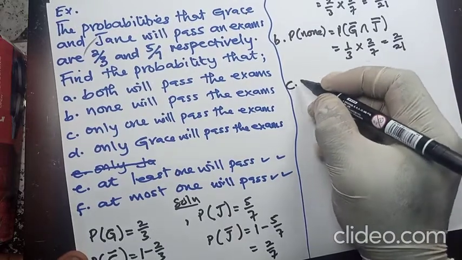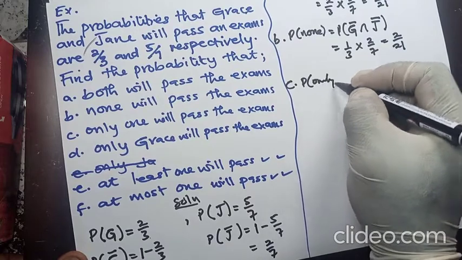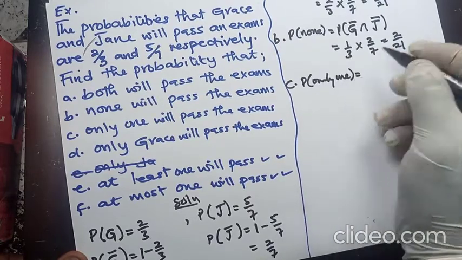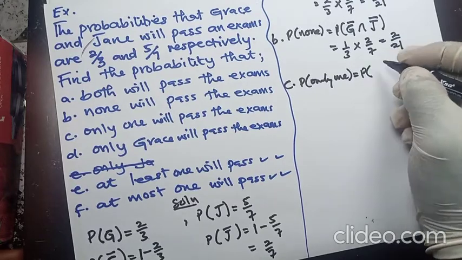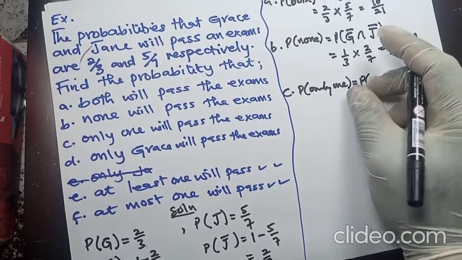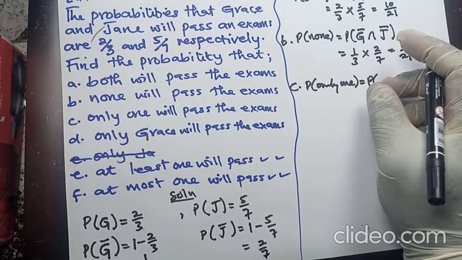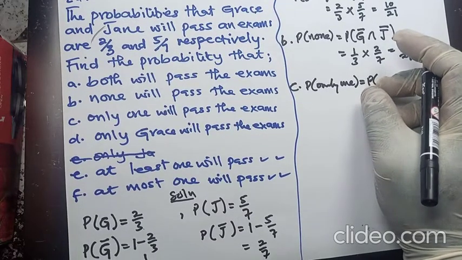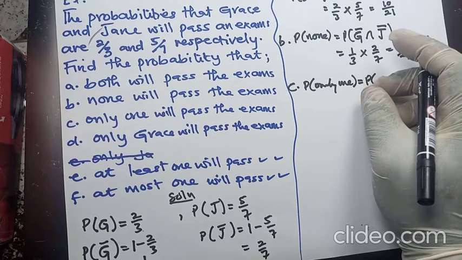Then the C aspect, only one. So only one will pass the exams. It means that if only one will pass the exam, it's either Grace will pass the exams and Jane will fail the exams, or Grace will fail the exams and Jane will pass the exams.